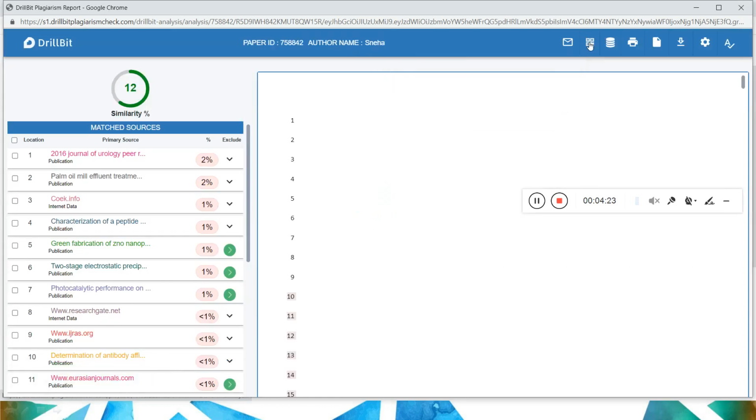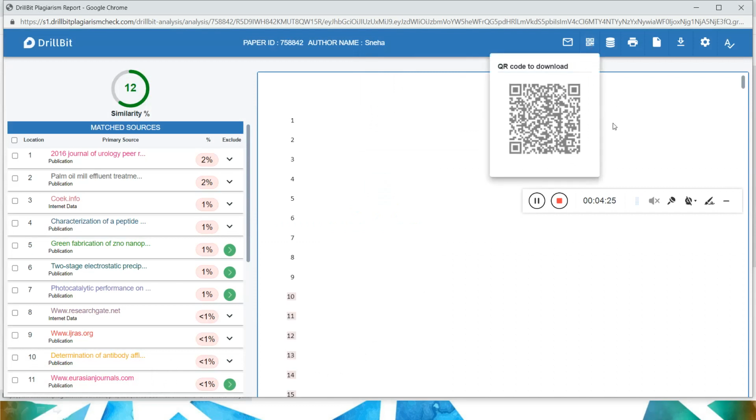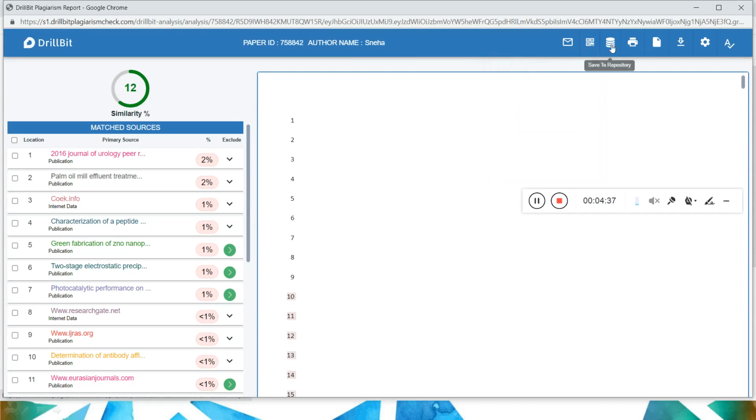One more is the QR code here. Using any QR code scanning app, you can just scan this and directly this document, that is the report, will get downloaded in your mobile. So that is one more additional benefit.